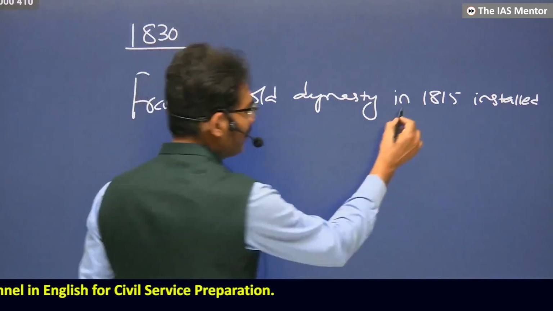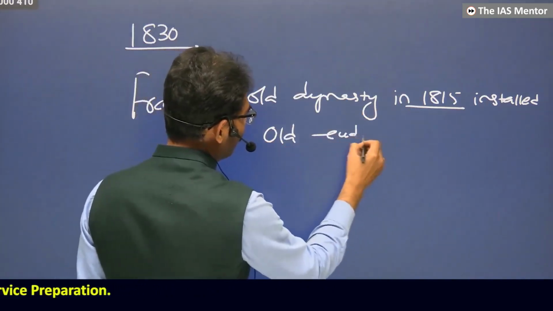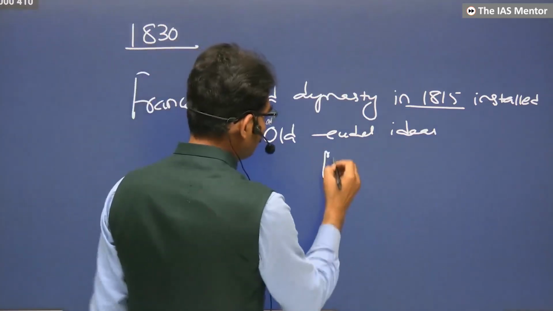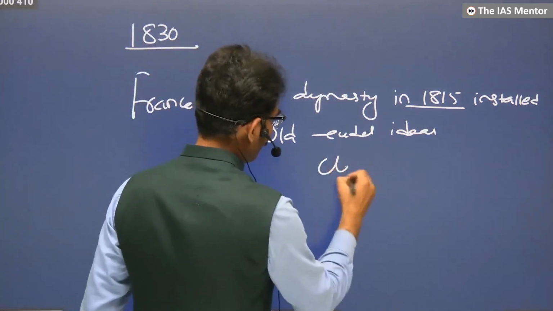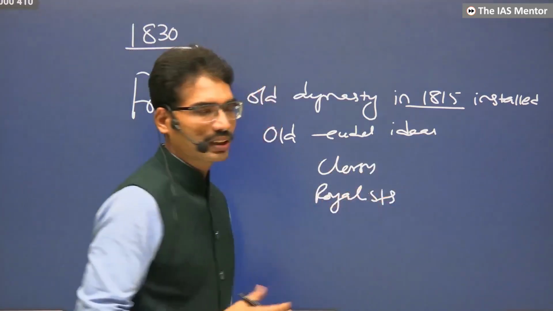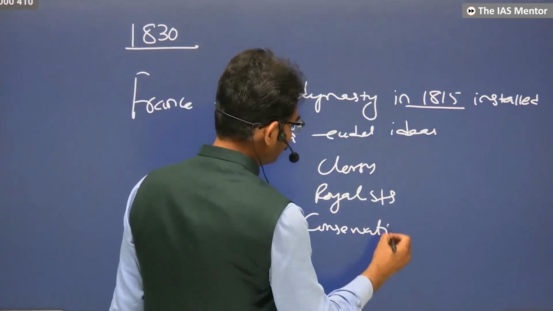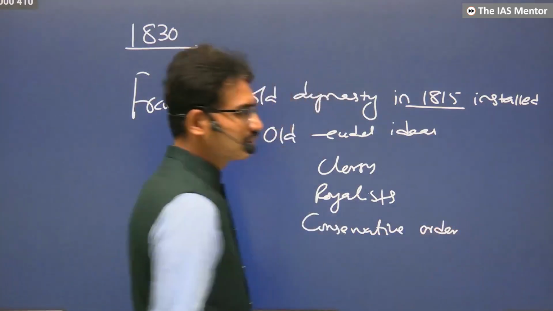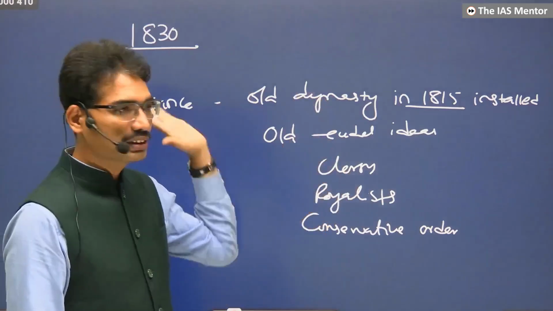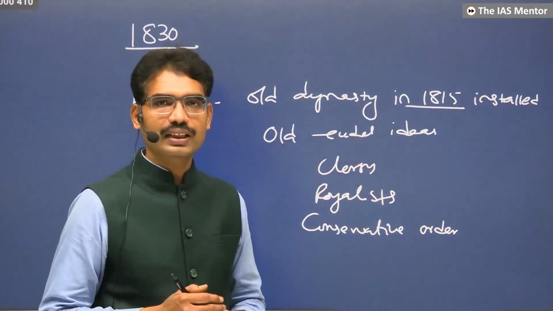Now once they came back, what is going to happen in France? Again, old feudal ideas. Again, old clergy, old royalists who were supporters of the royal family. Once again, they became powerful. Once again, a conservative order emerged. But those who had enjoyed freedom, equality, liberty in the French Revolution, the common people, were now once again having grievances against this new order.